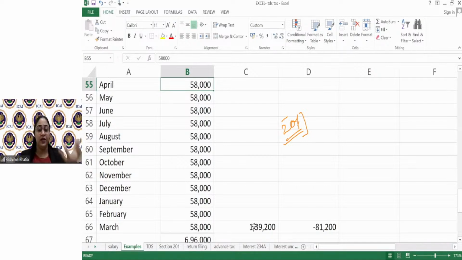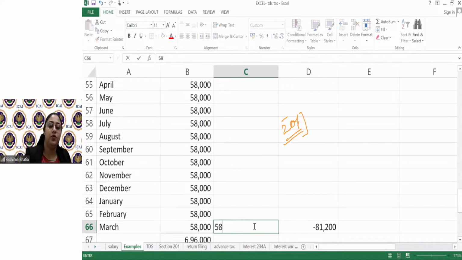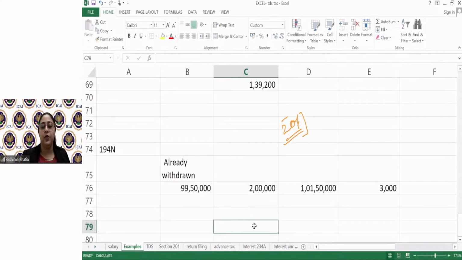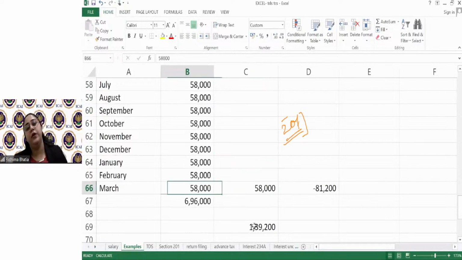But since you don't have an income or the payment from which you have to deduct tax, in that case, the maximum tax which you will deduct would be equal to the rent amount of that month.